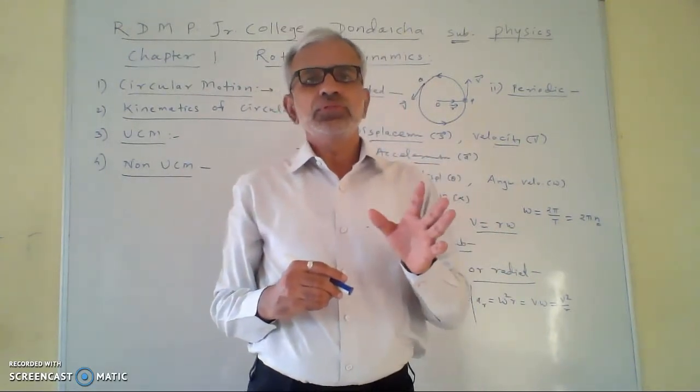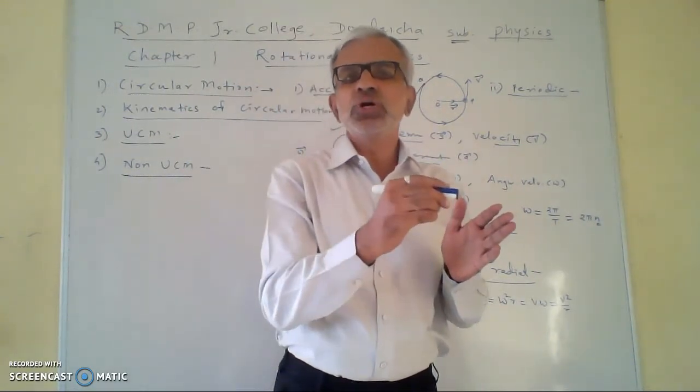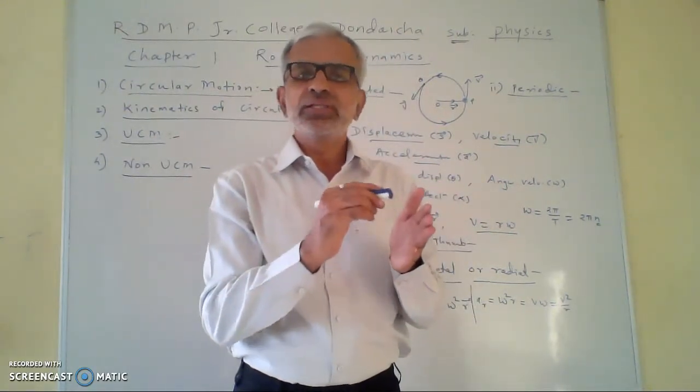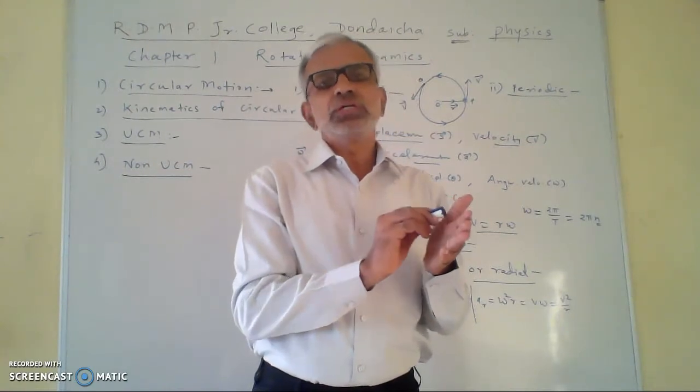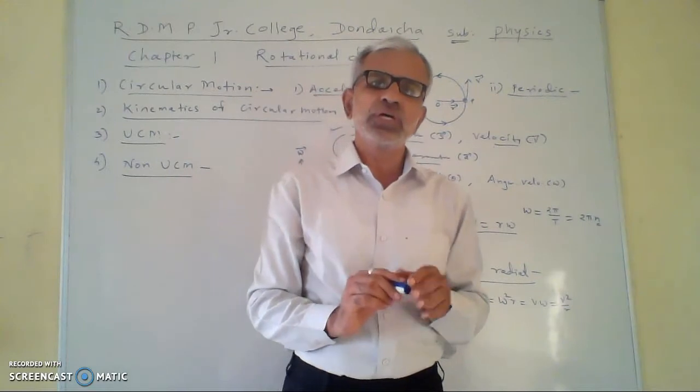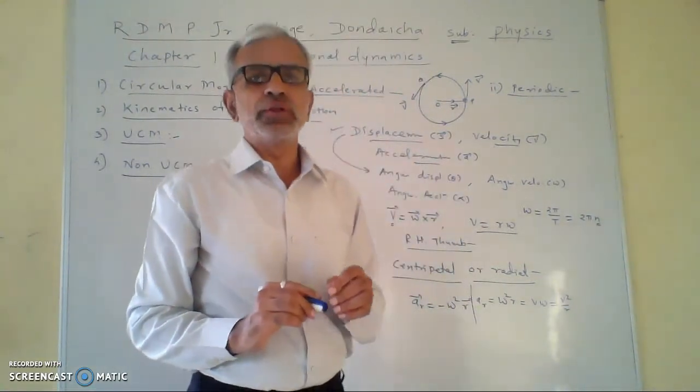After some time, the speed goes on increasing. The speed is not constant, and therefore this motion is called non-uniform circular motion. This is an example of non-uniform circular motion.